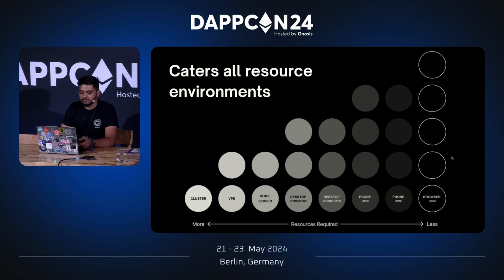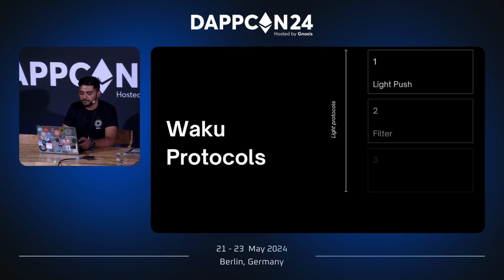So this is a diagram which can visualize the adaptability. Waku can work in something as resource-rich as a cluster, VPS, or home server with relay protocols, and with lighter protocols, you can use it on phones and browsers in less bandwidth environments.